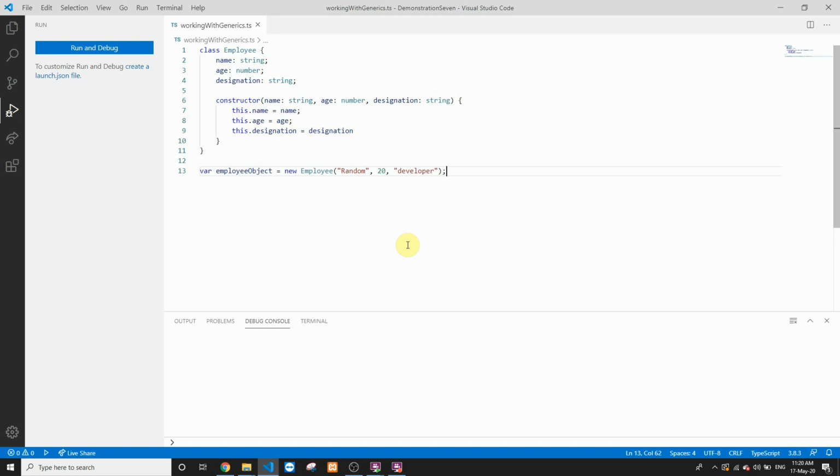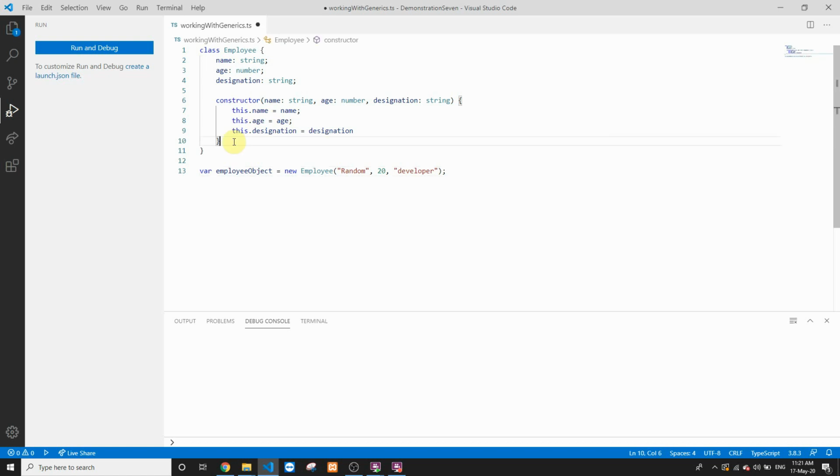So maybe a user can send the value of age enclosed inside double quotes or single quotes, making it a string value. So there is a good probability that we can send a string value as an input for the property age. We have to cater to that scenario and ensure that this age can be either of type number or of type string.